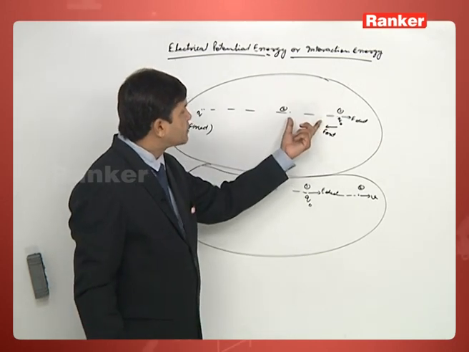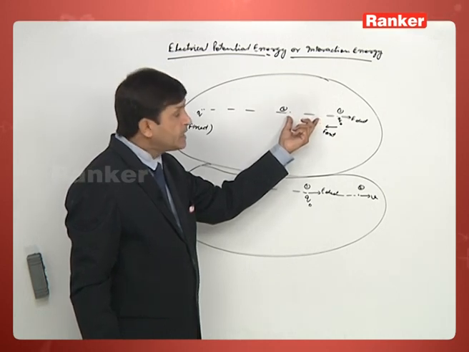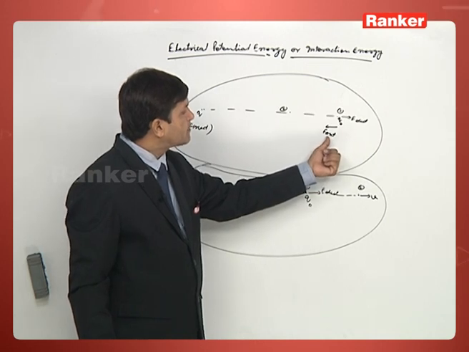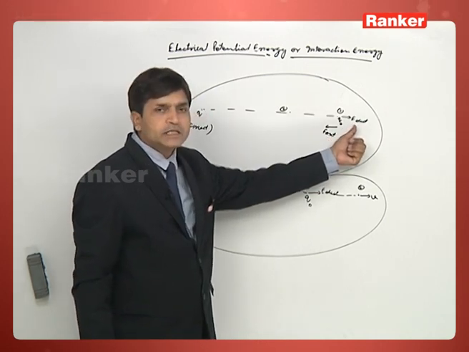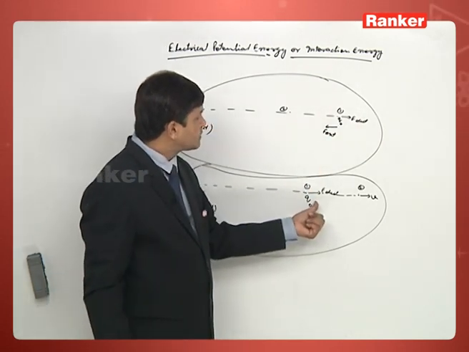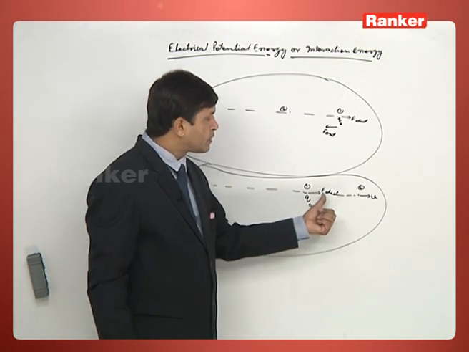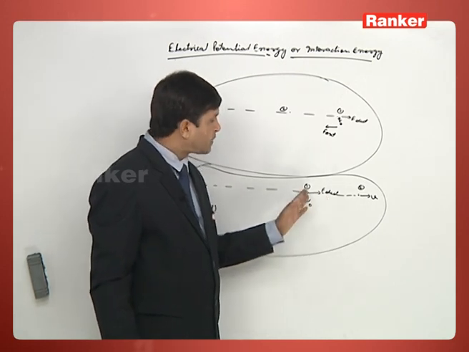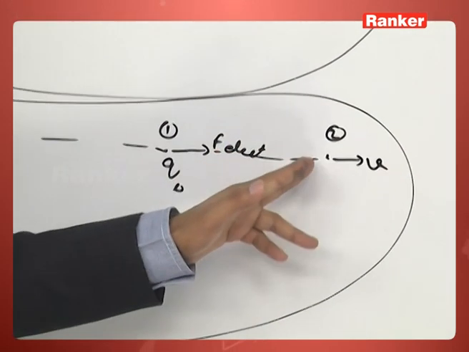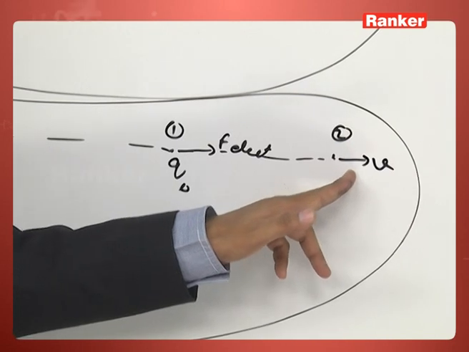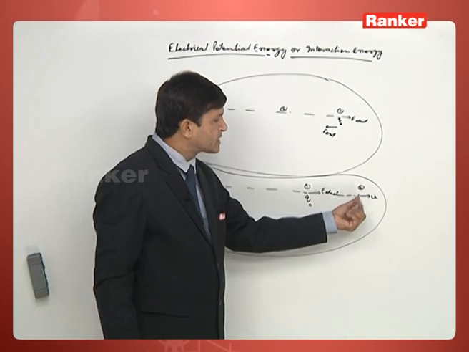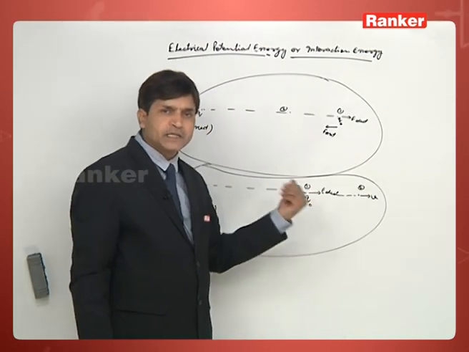So, change in potential energy of a system is equal to the work done by an external force against the electrostatic force. But in the second situation, no external force is there. Because of the electrostatic force, the charged particle is moving from position 1 to 2. Because of that work, this charged particle has acquired certain kinetic energy. So there is a gain of kinetic energy, which means there is some loss of some other form of energy.